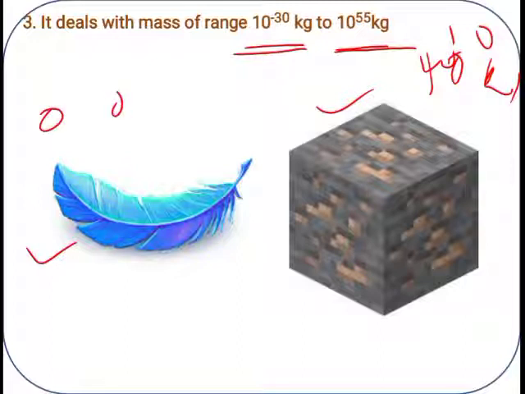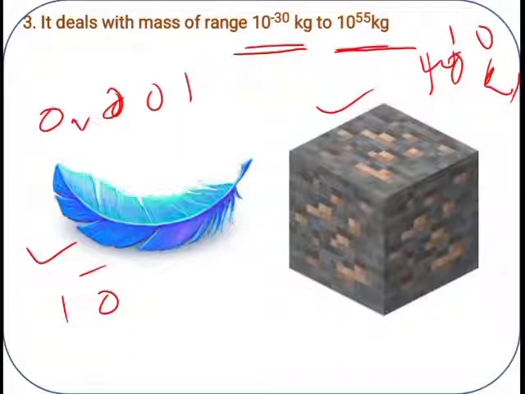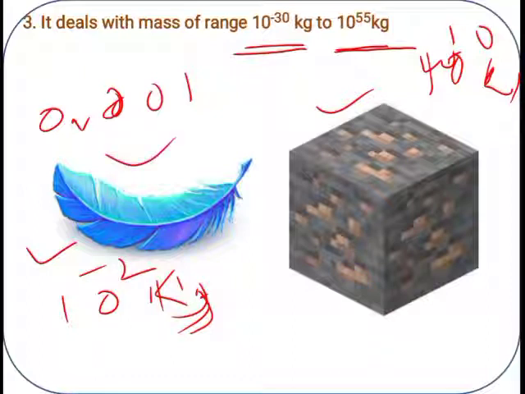What about this feather? Of course, it is very light. So we may say 0.001, or 10 raised to minus 3 kg, in this way. This is how we express the mass value. This is lighter than this one. So I compared the mass ranges here.